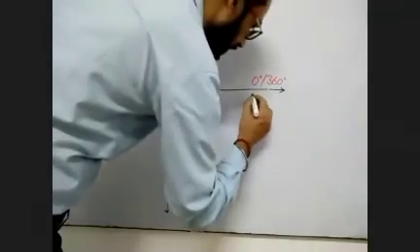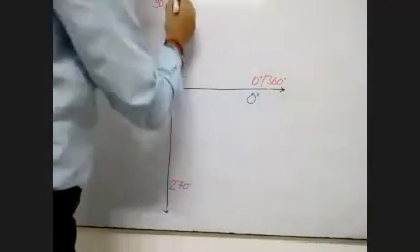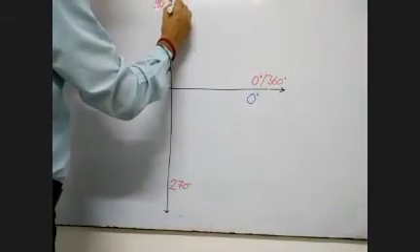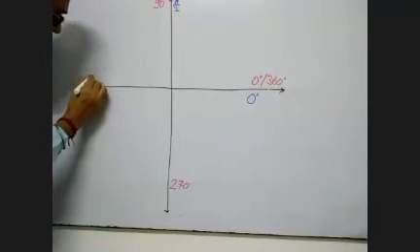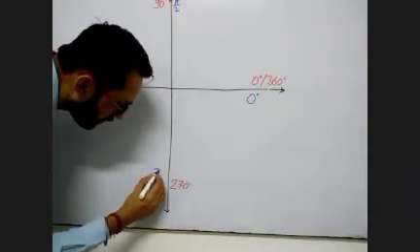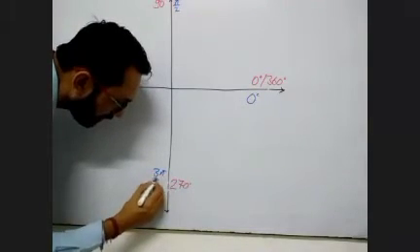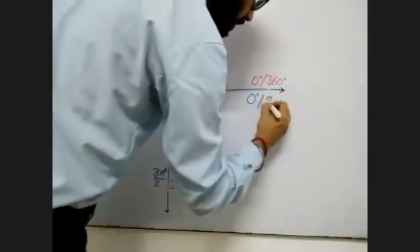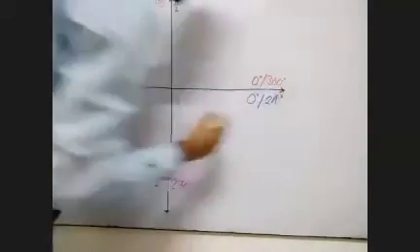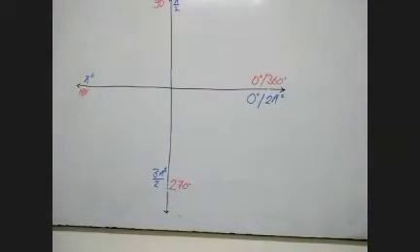This will be 0 radian. This will be pi by 2 radian. This will be pi radian. This will be 3 pi by 2 radian, and this at the end will be 2 pi radian. So altogether, this is the pattern.